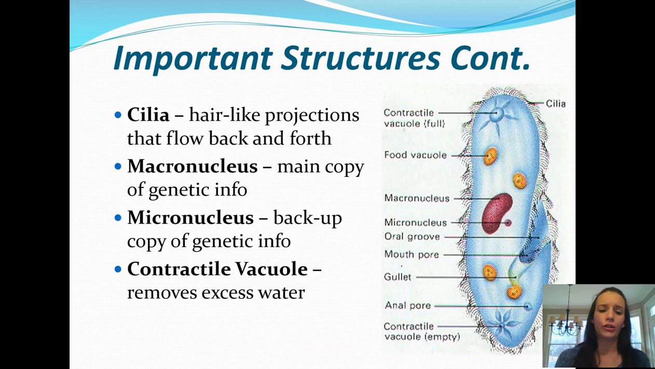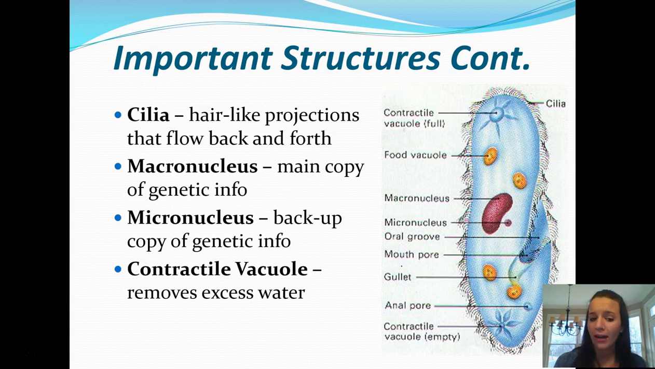Some other important structures you need to be aware of include cilia, which are just hair-like projections. You should be familiar with this from our bacteria conversations. There are also 2 types of nuclei. There's a macronucleus and a micronucleus. So think macro, think big. That's the main nucleus. It has the main copy of the genetic info. Micro, think small. It's kind of your backup copy. It's like your flash drive or maybe an outside hard drive you may have on a computer.